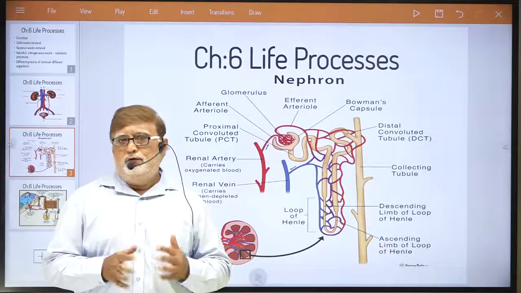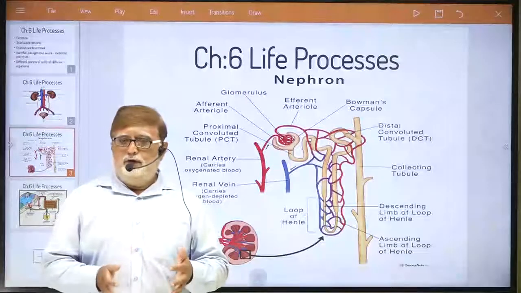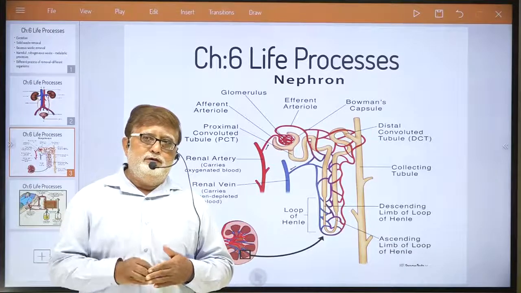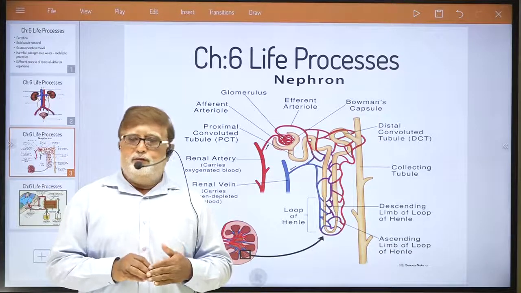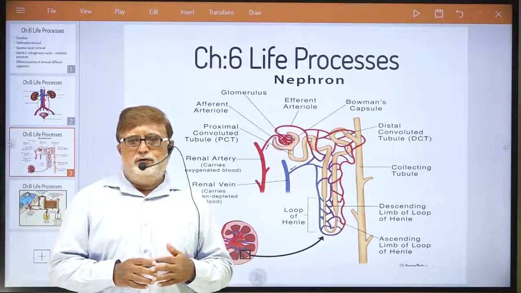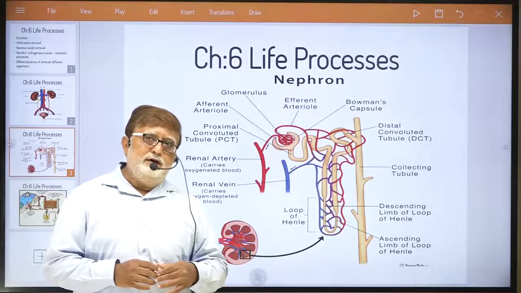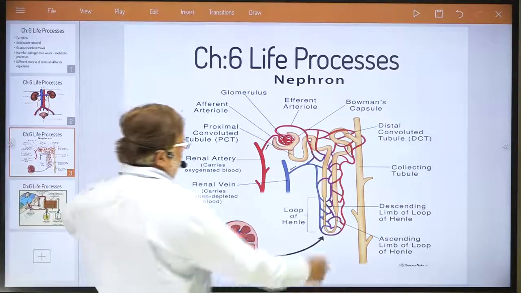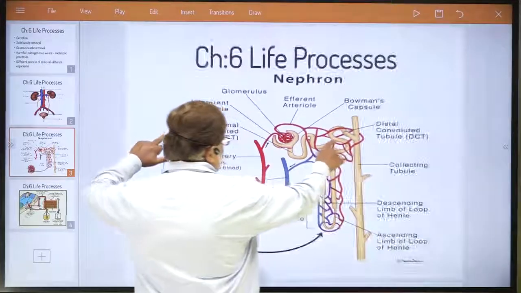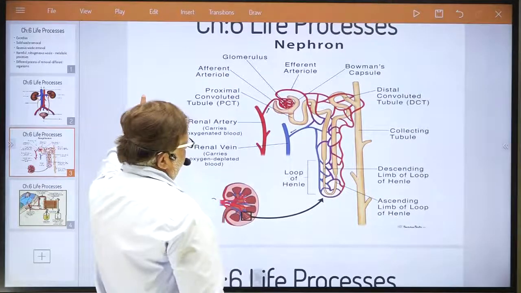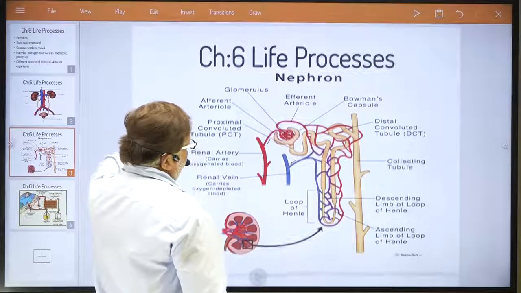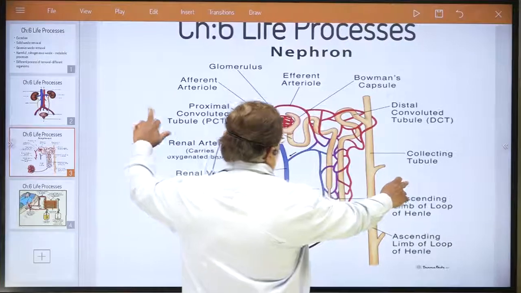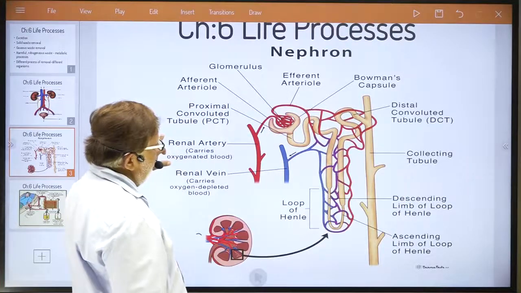In chapter number 6, we have studied four types of life processes. We have studied nutrition, respiration, transportation, and today we have studied the process of excretion. Dear student, you need to understand how to draw the structure of the nephron also. So please be watchful, and during the lecture, concentrate on the diagram.